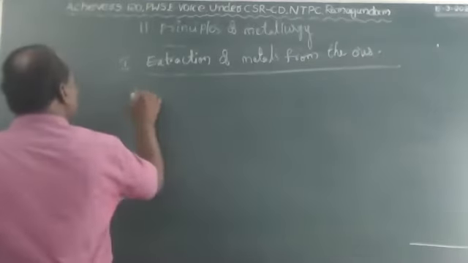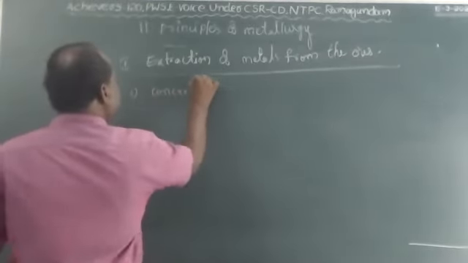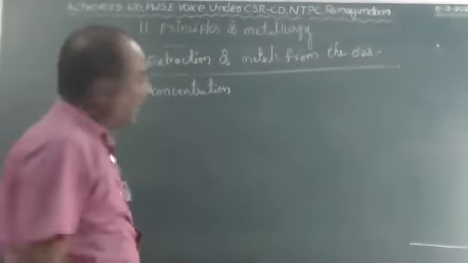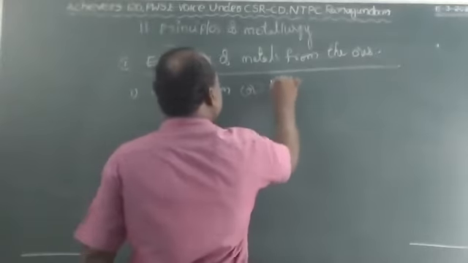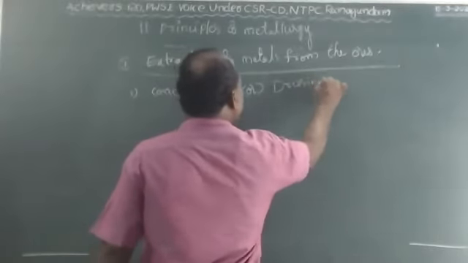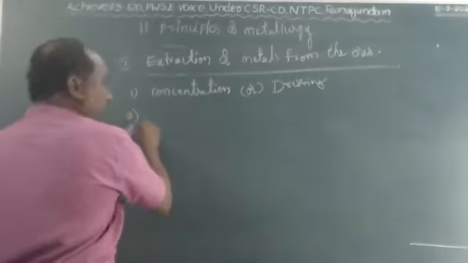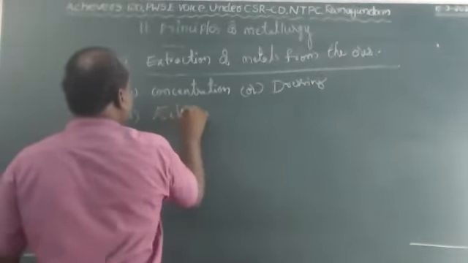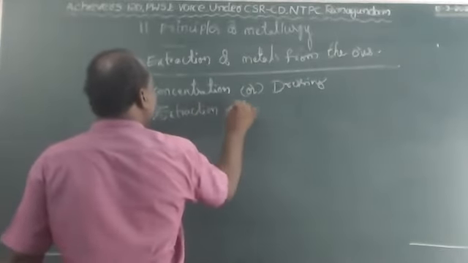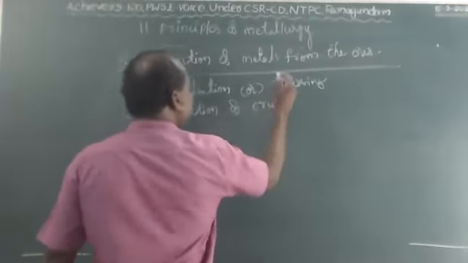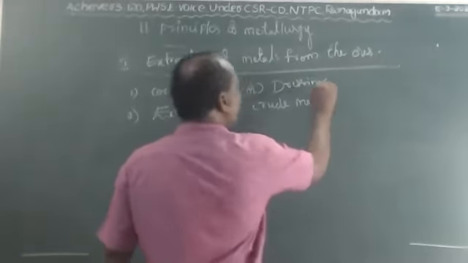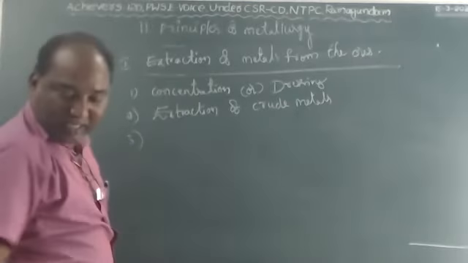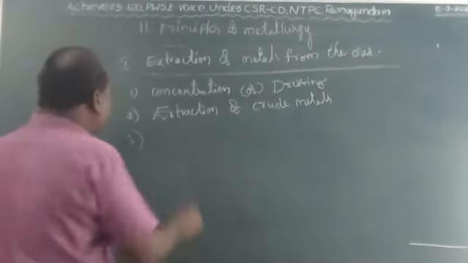The first one is concentration or dressing. Second one is extraction of crude metal. Third one is purification and refining of the metal.